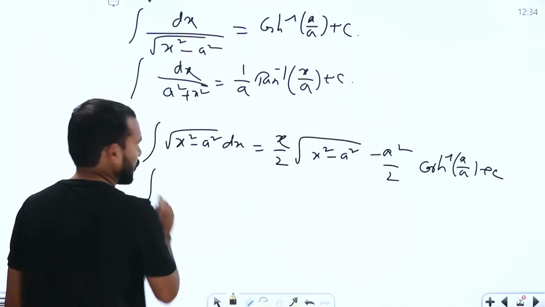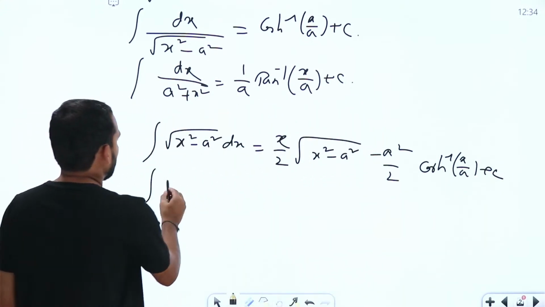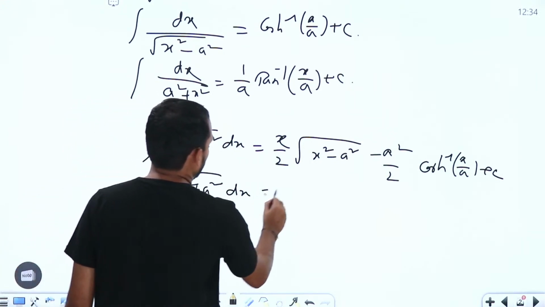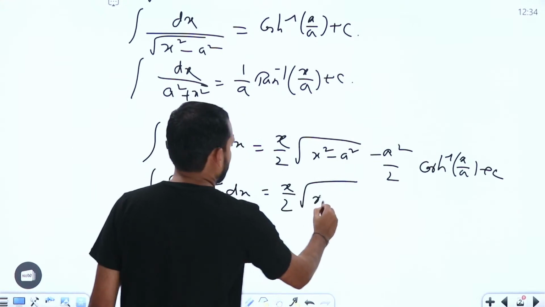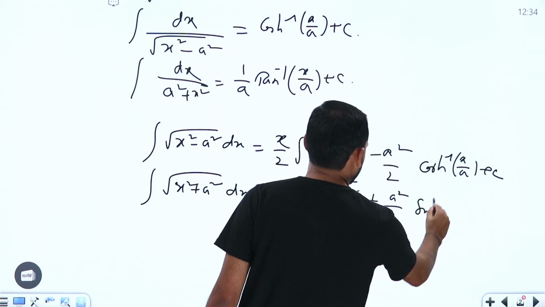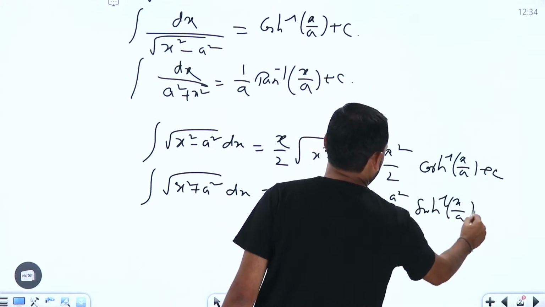Similarly, the next one is going to be: integral of square root of x square plus a square dx is equal to x by 2 into square root of x square plus a square, plus a square by 2 into sin h inverse of x by a, plus c.